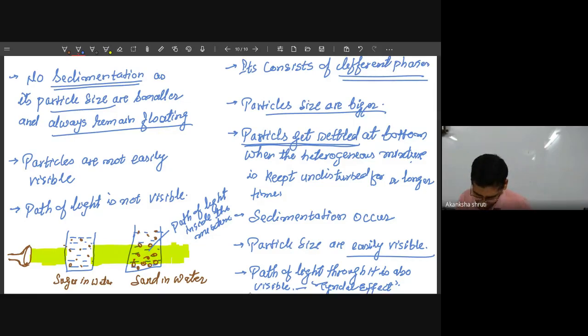But for the homogeneous mixture, though light is passing, its path is not visible. So path of light not visible, but light is passing.